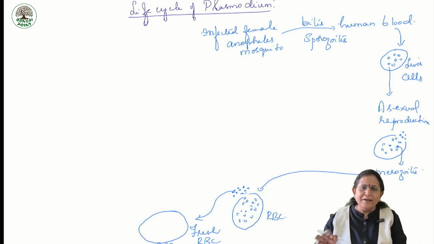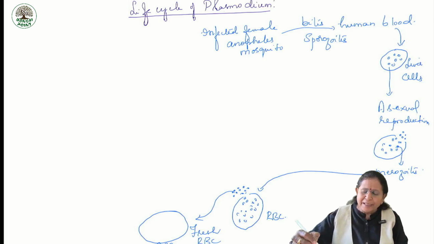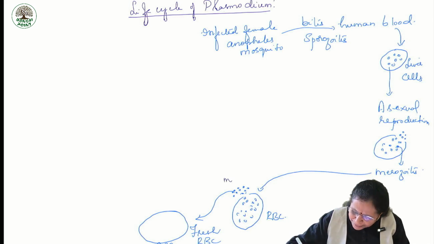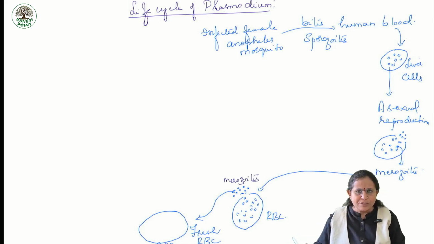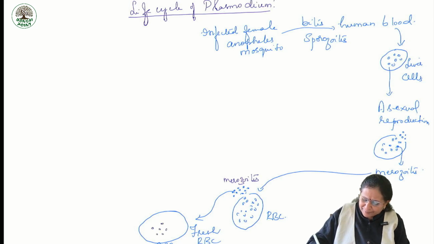Yes, students, very, very important stage in the life cycle. Now, I told you RBCs rupture and then merozoites come out and then some of them enter fresh RBC.